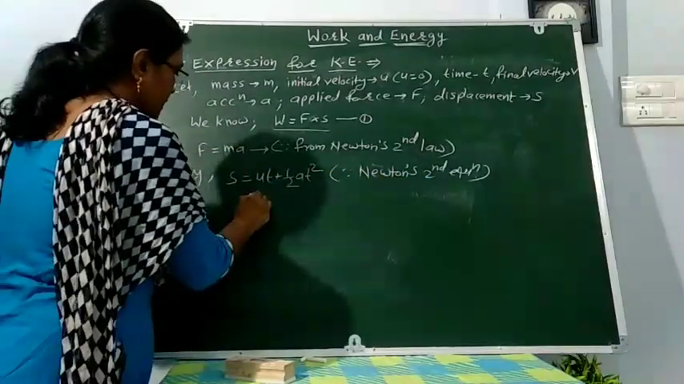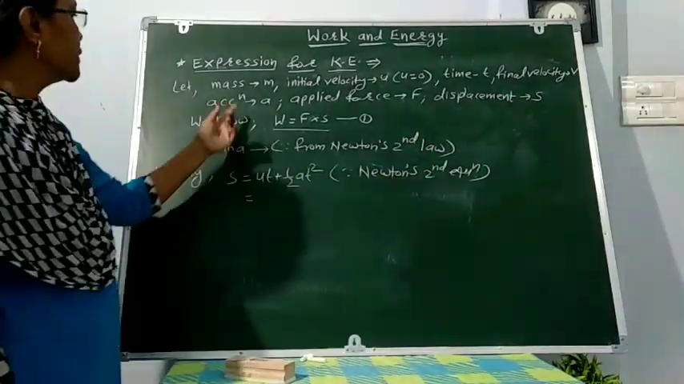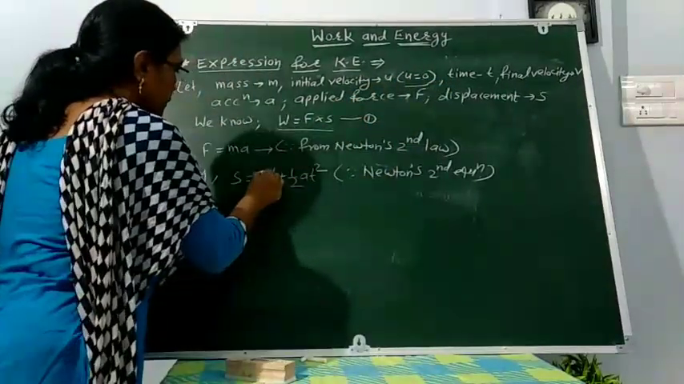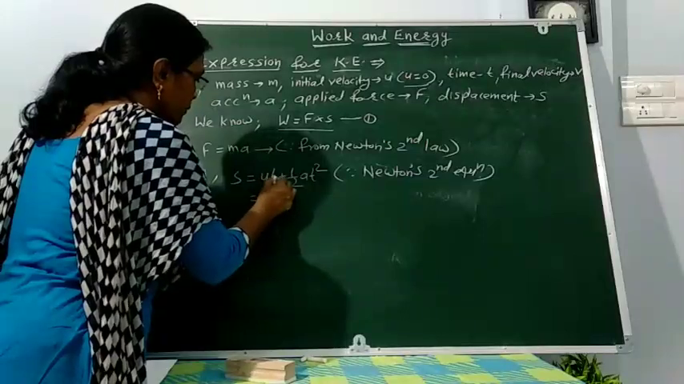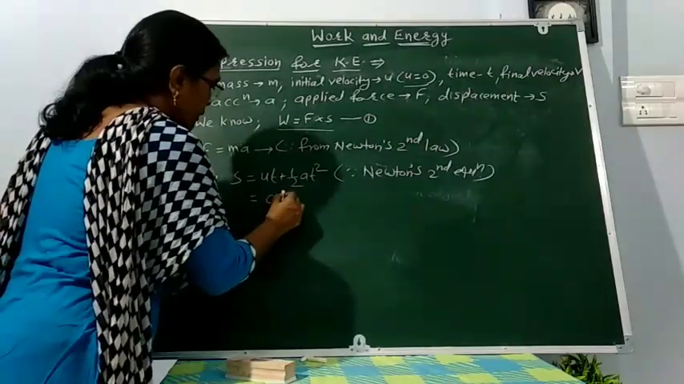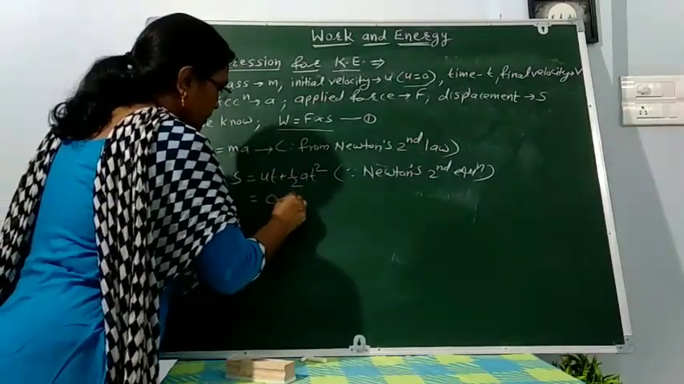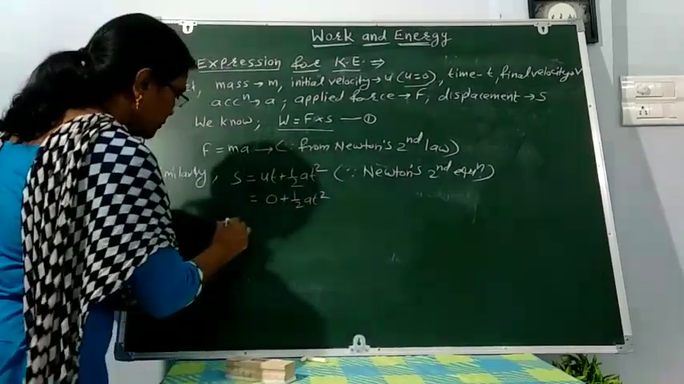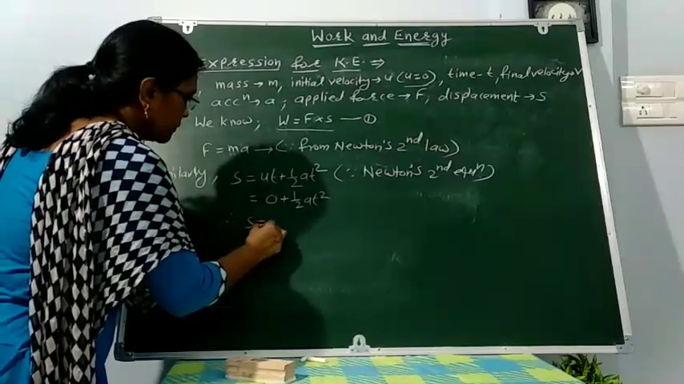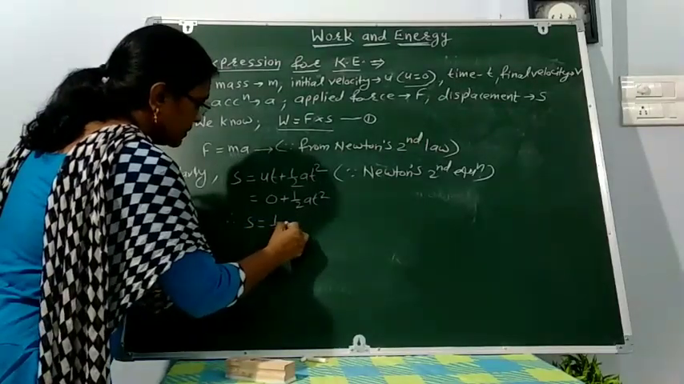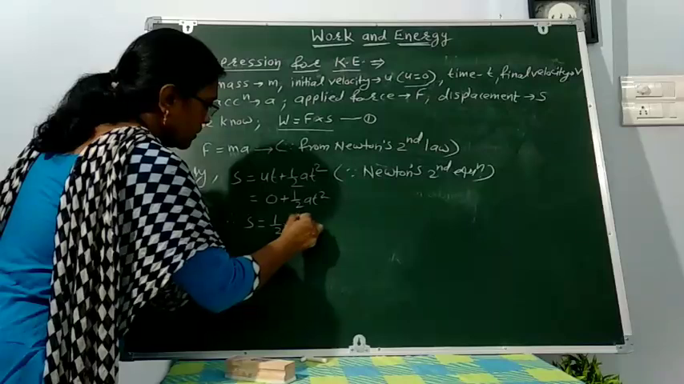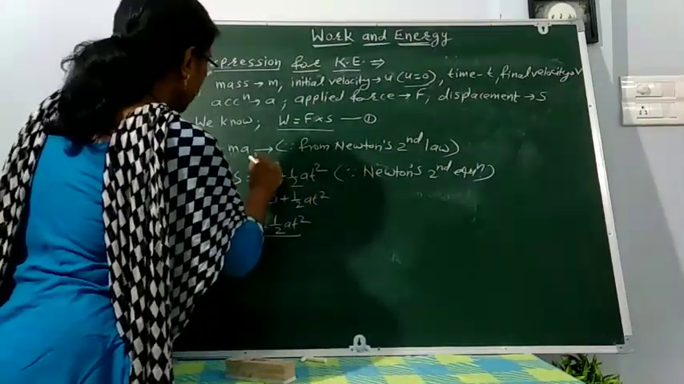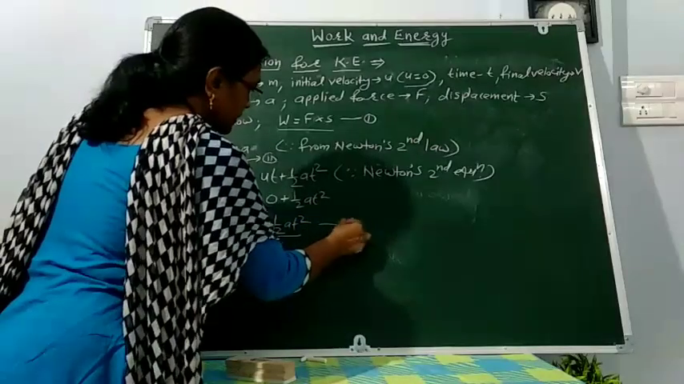Now here we put the value of u. Here u is equal to 0. So putting u equal to 0, u into t means 0 into t is 0, plus half at square. So s is equal to half at square. Let us call this equation 1.